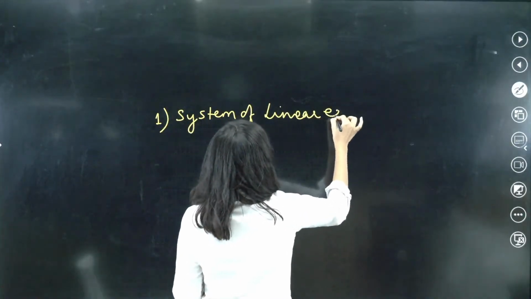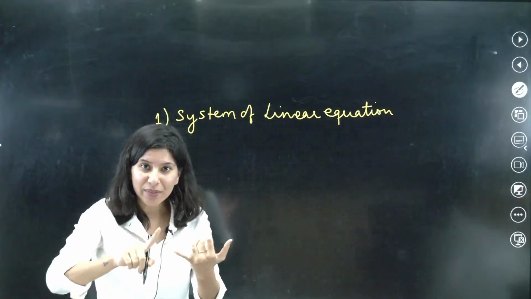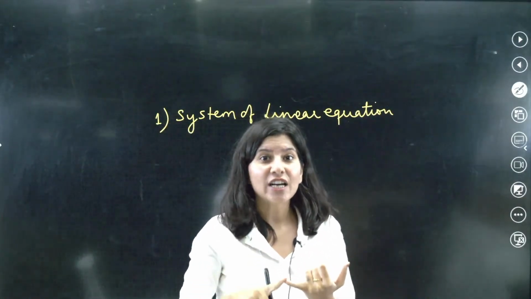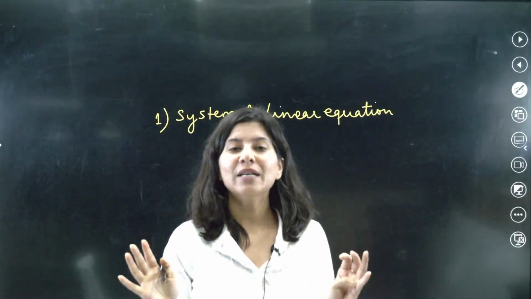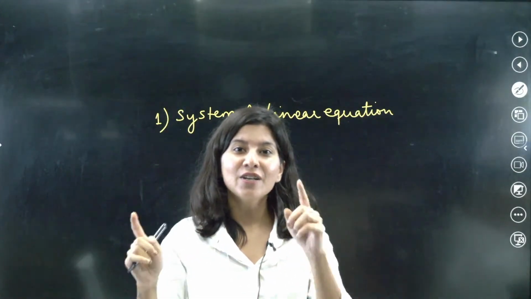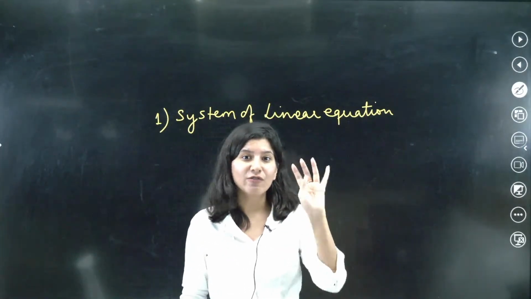And you know what, go and check all the JEE Main 2024 papers, all the JEE Main 2023 papers, 2022, 2021.